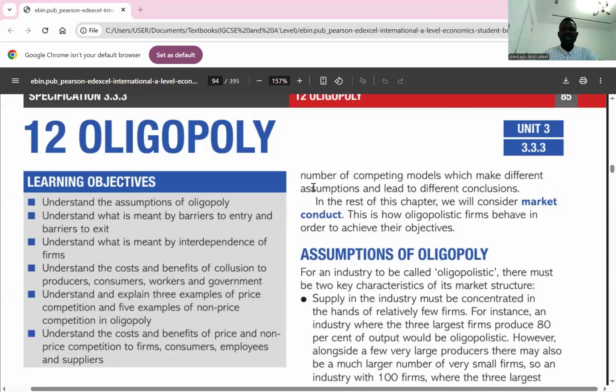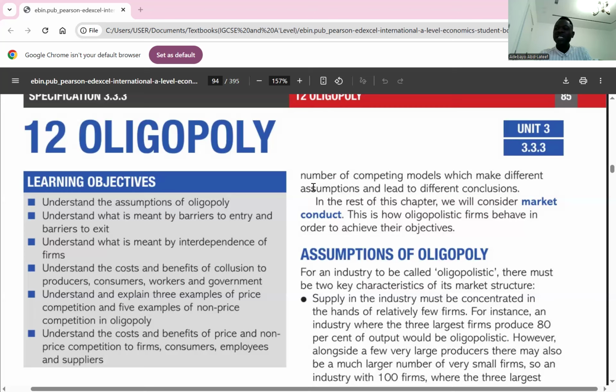Chapter 12 in economics, oligopoly. When we talk about oligopoly, an oligopoly market is a market that is characterized by a small number of firms that dominate the market. So the dominance is by few firms. Though there are large firms, there are large numbers of smaller firms in that industry. But the ones that dominate that industry are the few large ones. So the number of firms that dominate the market can influence prices and market conditions.